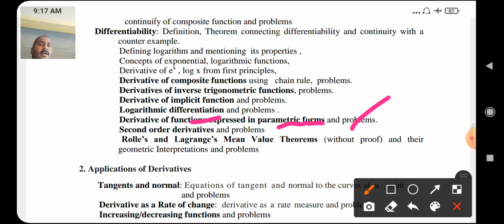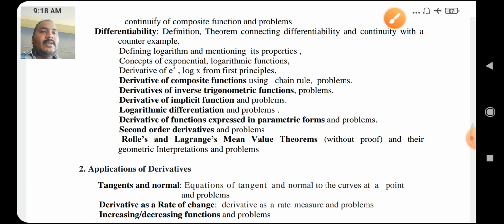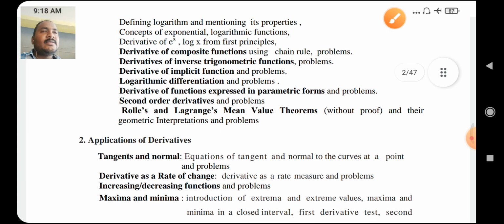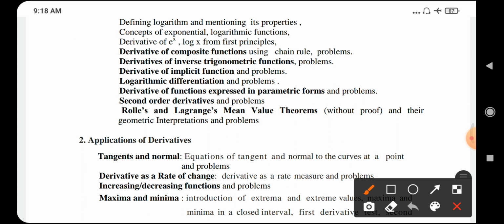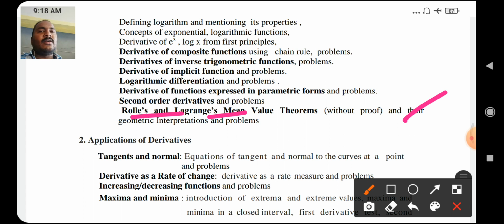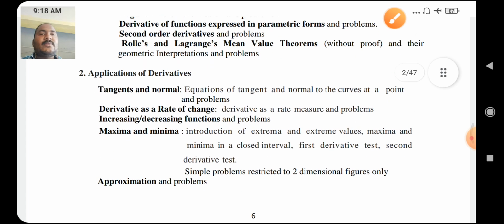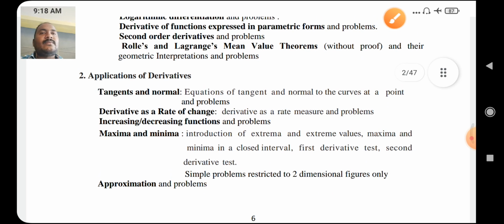Okay, here in your annual examination, 5 marks are asked on this concept, second order derivative. And one more very important concept is there, that is Rolle's theorem and Lagrange's mean value theorem without proof. We will discuss only examples on Rolle's theorem and Lagrange's mean value theorem. Next chapter, applications of derivatives.